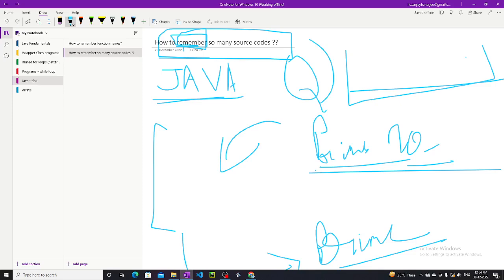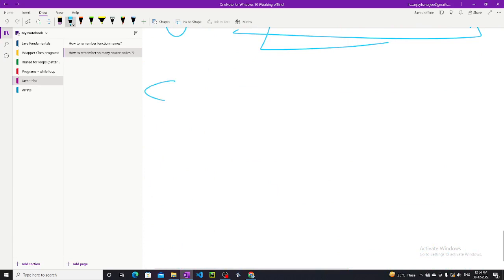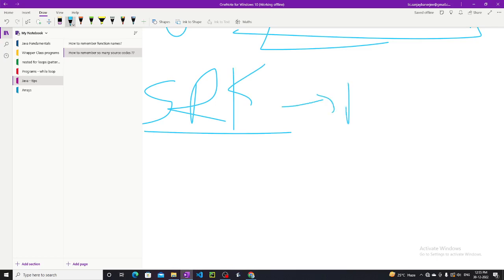For example, it is the same as when SRK, Shah Rukh Khan, came to our state, West Bengal, and gave a speech. I don't know how much he understood, but he gave that speech in full Bengali, and he doesn't know Bengali.